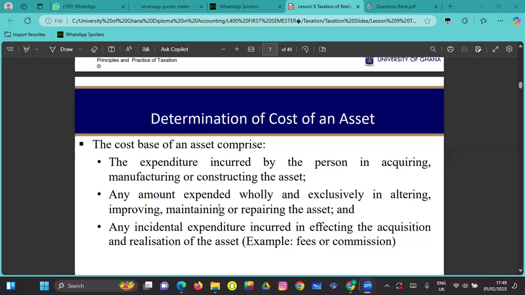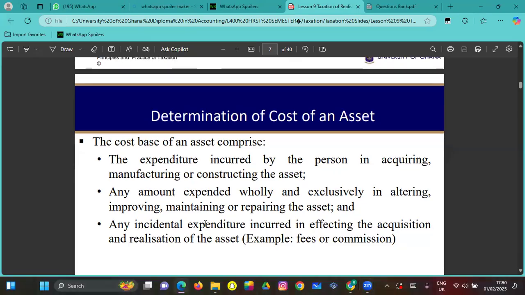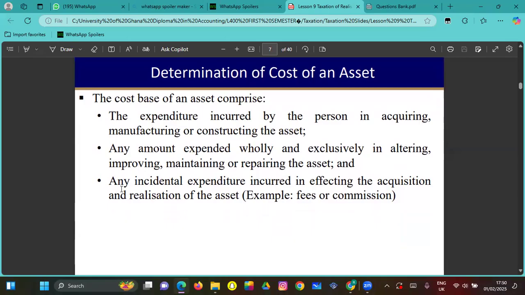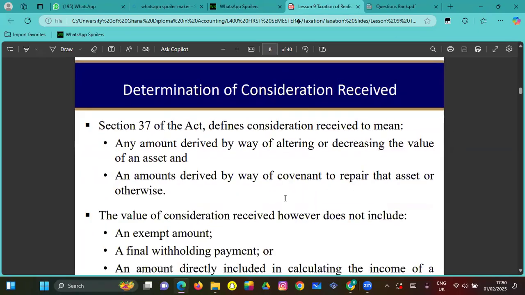The cost to the asset, right? In taxation, for example, it also includes any incidental expenditure incurred in effecting the acquisition and realization of assets. Example, fees or commission. Any fees or commission you paid in acquiring, or in direct proportion to the asset's acquisition, is also included as the cost of the asset.